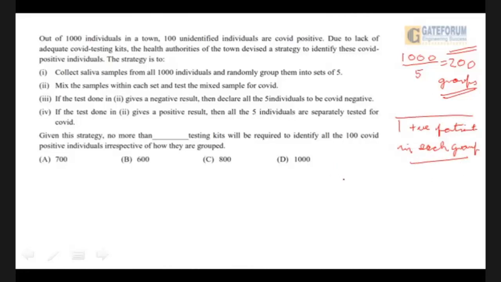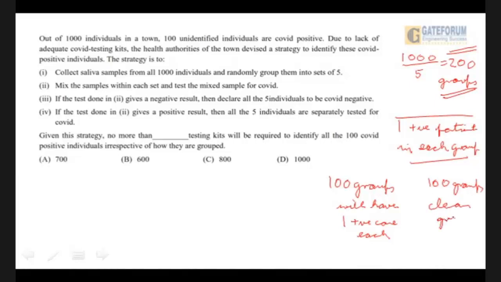In that way, how many groups will have COVID positive? 100 groups, because there are only 100 COVID positive patients. 100 groups will have one positive case each, and the other 100 groups will be clean groups, right? Means they will have nothing.